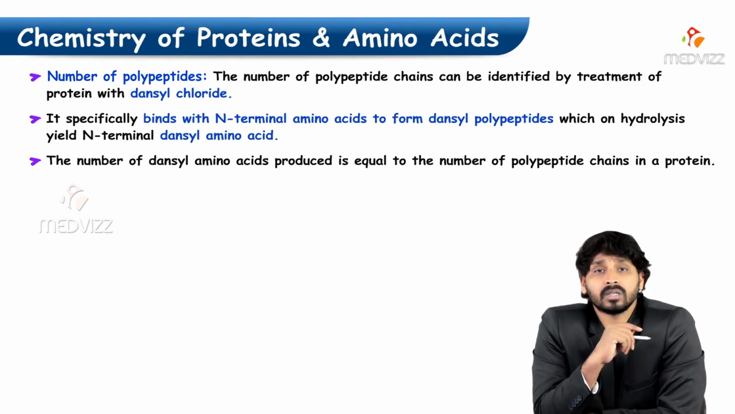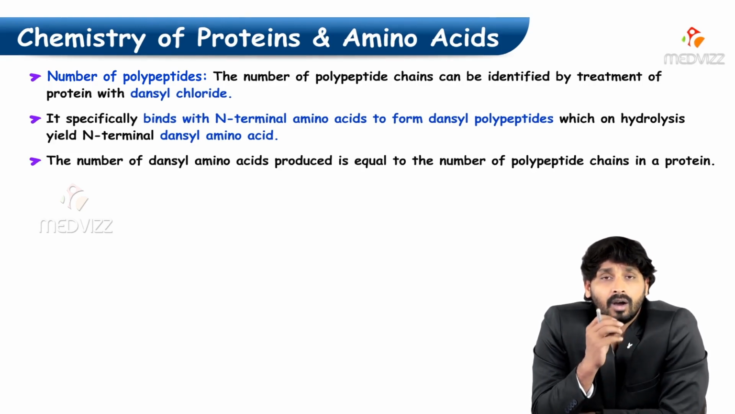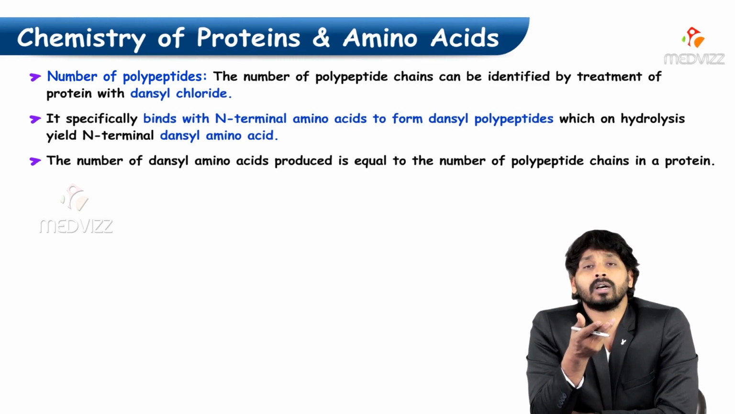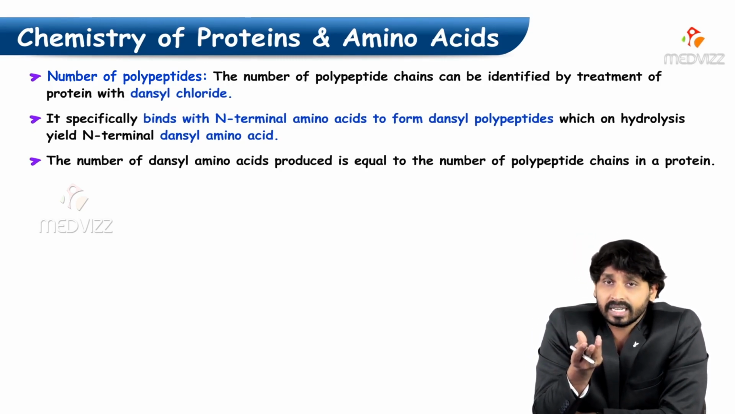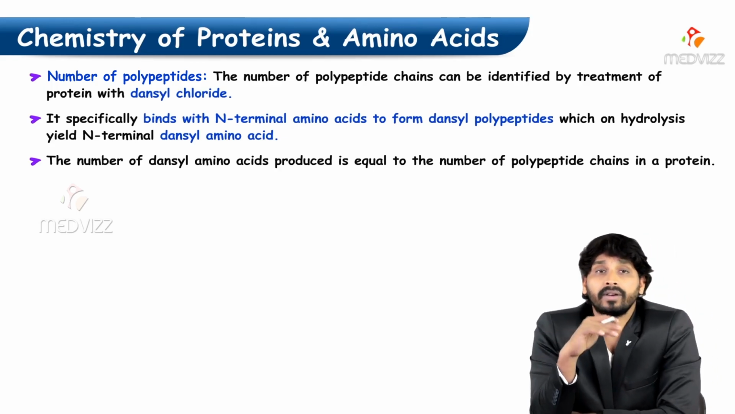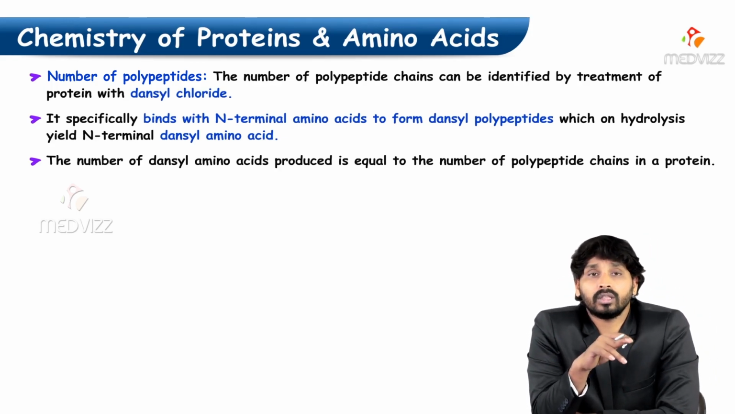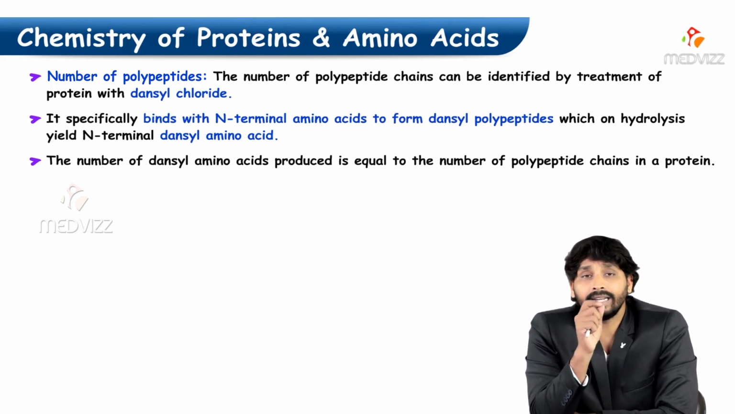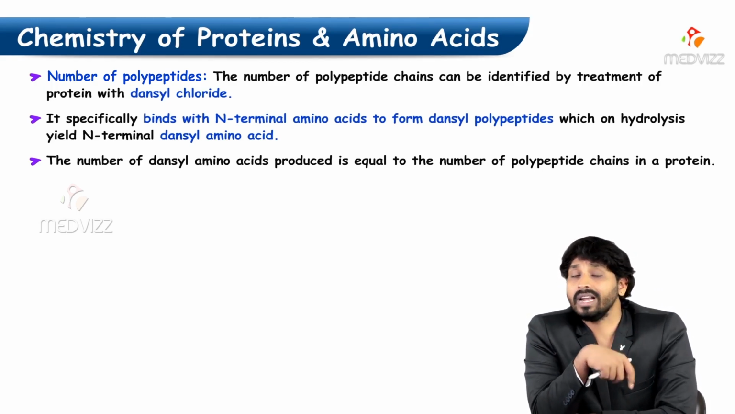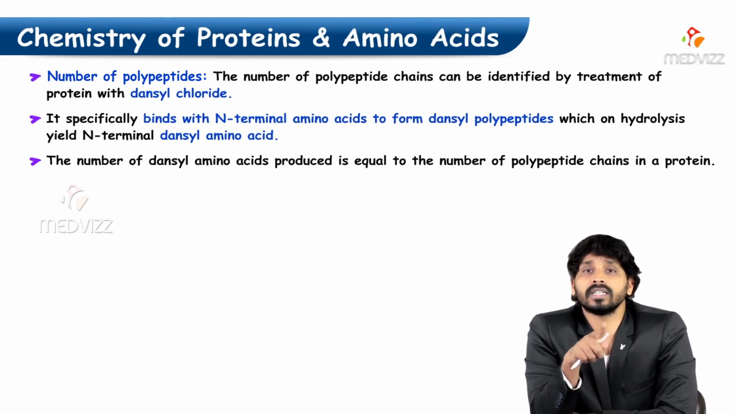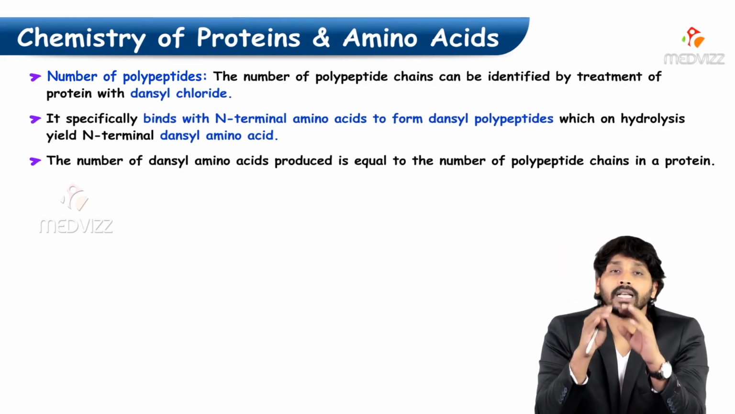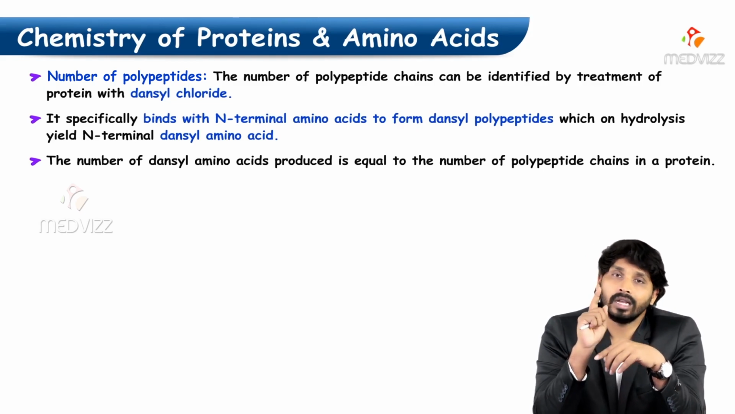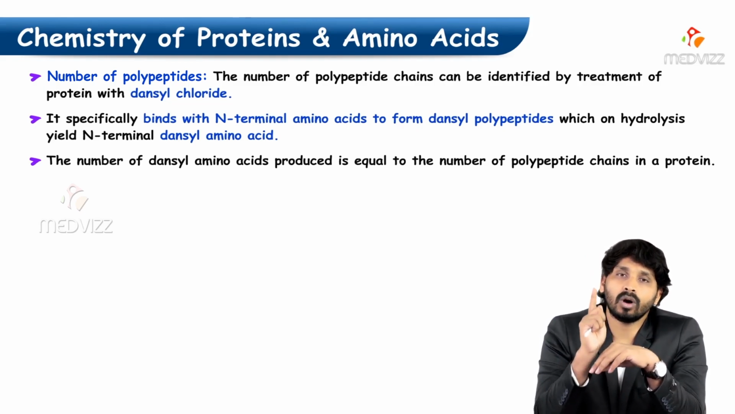Number of polypeptides. How do you come to know that a particular protein is made up of a number of polypeptide chains? The number of polypeptide chains can be identified by treating that particular protein with dansyl chloride, which specifically binds with the N-terminal amino acid and forms dansyl polypeptides, which on hydrolysis yield N-terminal dansyl amino acids. That means each peptide has only one N-terminal.